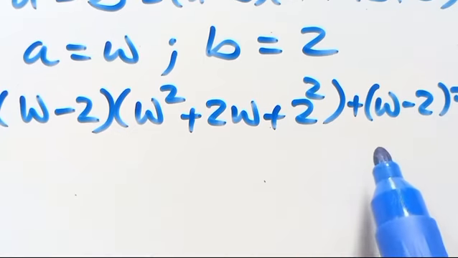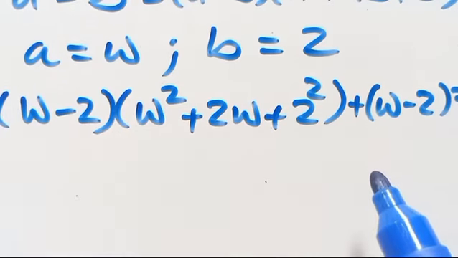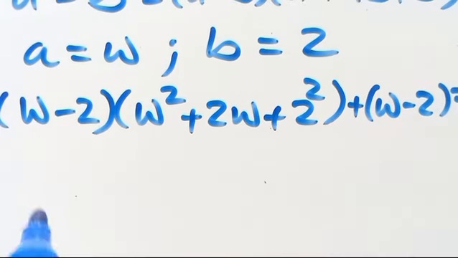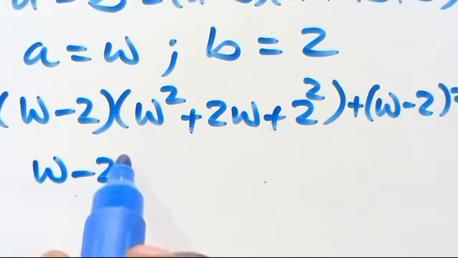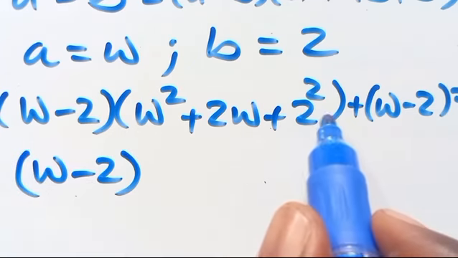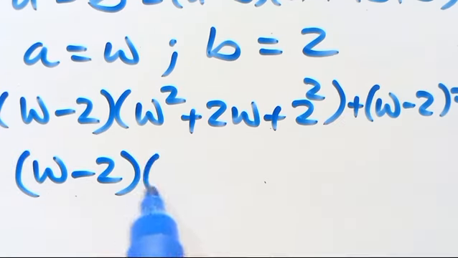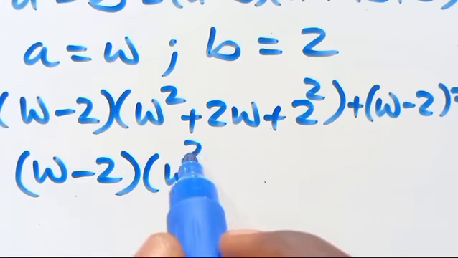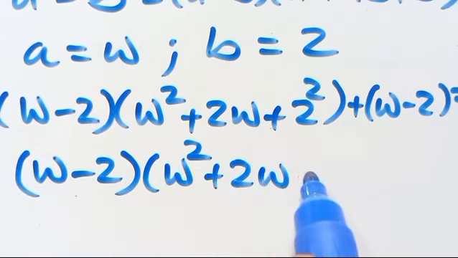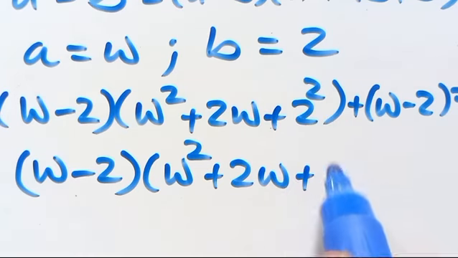W minus 2 is common, so we can have this as W minus 2. This divided by this, we have this left: W square plus 2W plus 2 to the power of 2, which gives us 4.